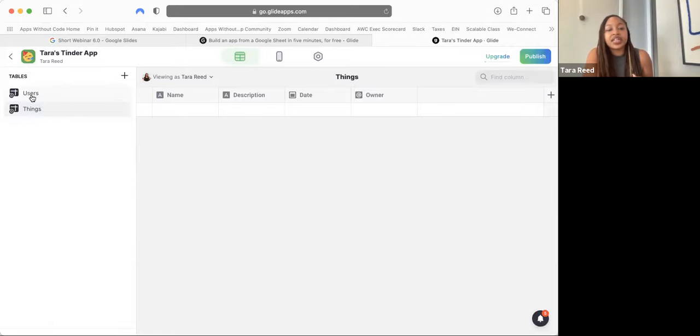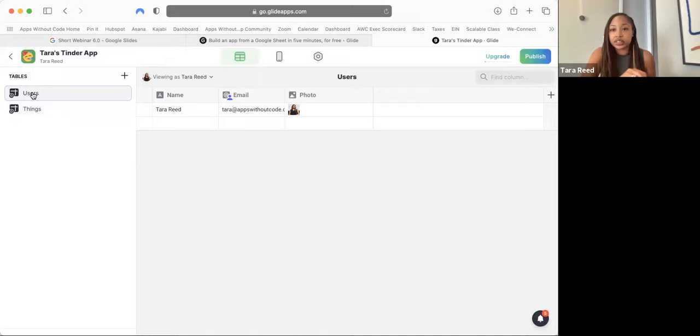And specifically over here on the left side under tables, you want to click on users. You want to click on users. Okay. So my screen already has name, email, and photo. If you don't have all three of those, I'll show you in a moment how to add more. But let's think about what else do we need for the profile? What else do people need to type in? Maybe like a bio, right?